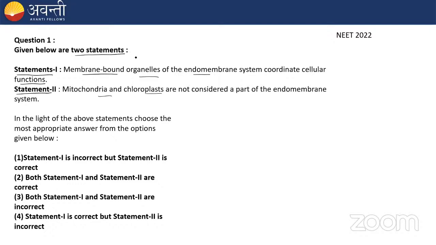Quickly answer in the chat box whether it's option 1, 2, 3, or 4. Two statements are given: one says that the membrane-bound organelles of the endomembrane system coordinate cellular function, and statement 2 says that mitochondria and chloroplasts are not considered a part of the endomembrane system.